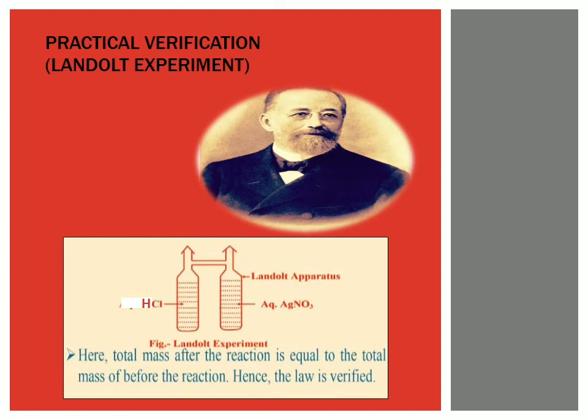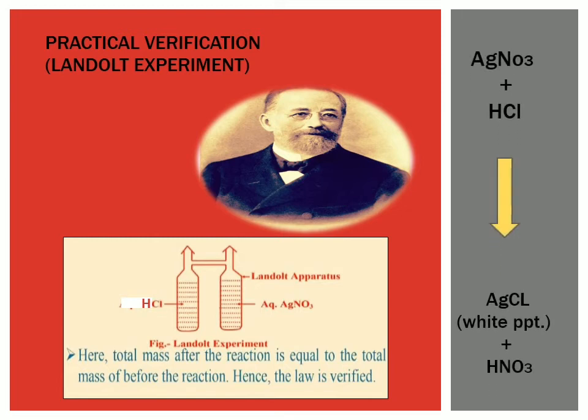The tube was weighed initially in a vertical position so that the solutions did not intermix, and the reactants were then mixed by inverting and shaking the tube. The tube was weighed after mixing, on the formation of a white precipitate of silver chloride. He observed that the weight remained the same. You see in the equation: silver nitrate plus hydrochloric acid gives silver chloride and nitric acid. Thus the total mass of the substance before the reaction is equal to the total mass of the substance after the reaction.